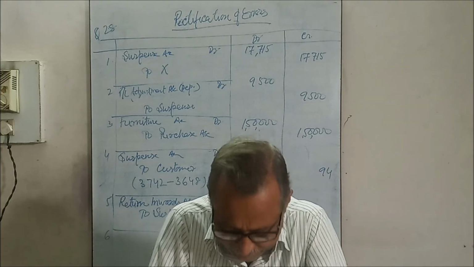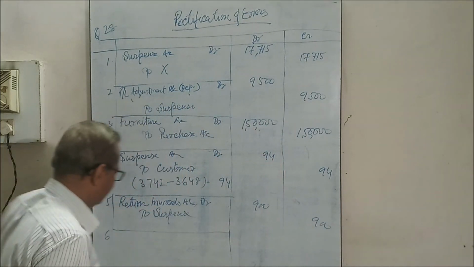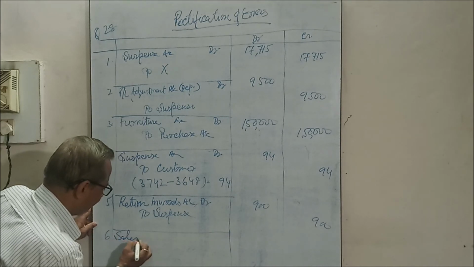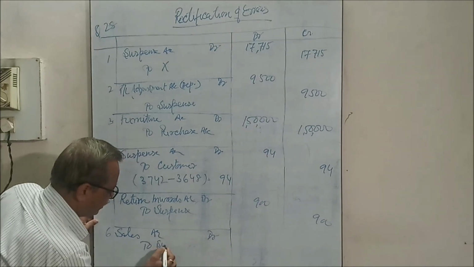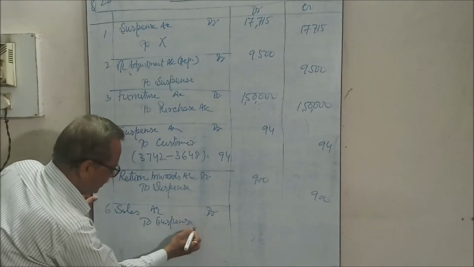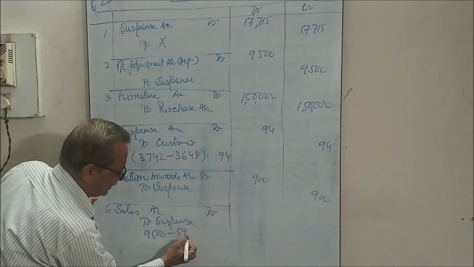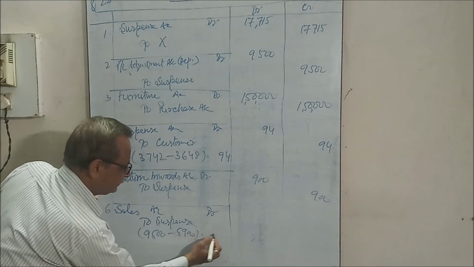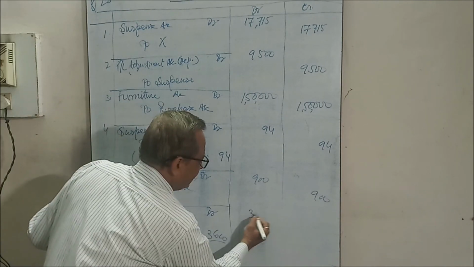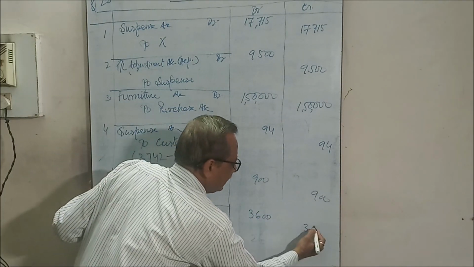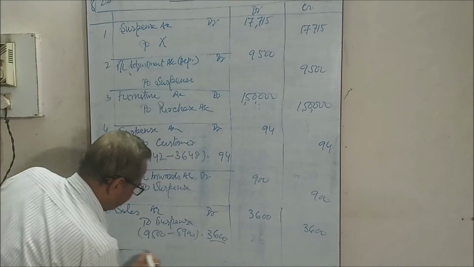In the credit item, excess amount was written, so sales should be debited by that excess amount. Sales account debit to suspense account. What is the difference? 9,500 was written in place of 5,900. The difference is 3,600. We will write here 3,600. Now it is rectified.